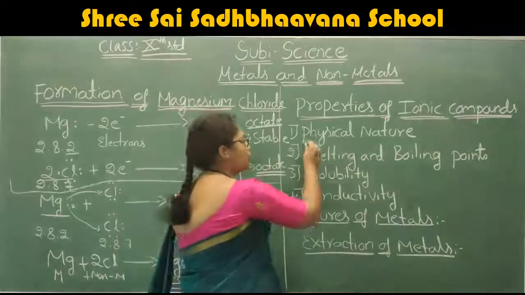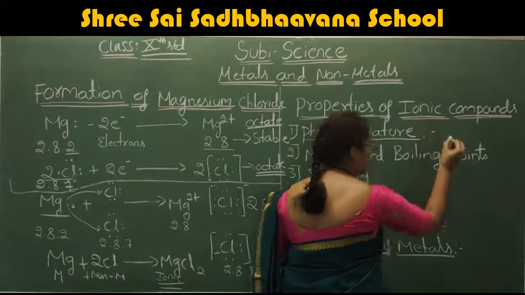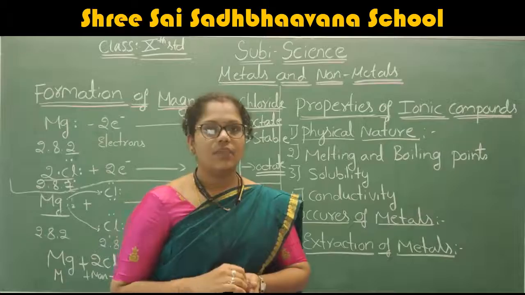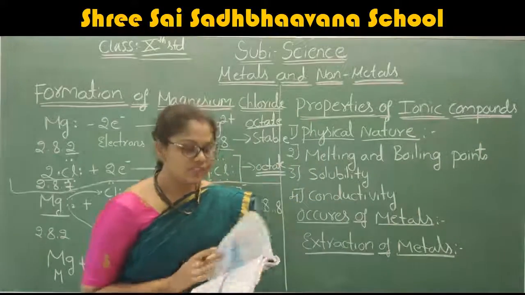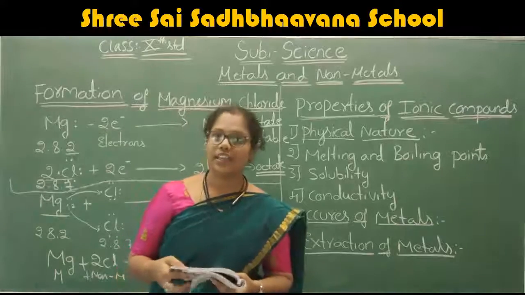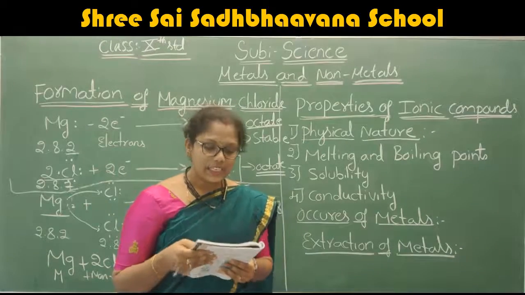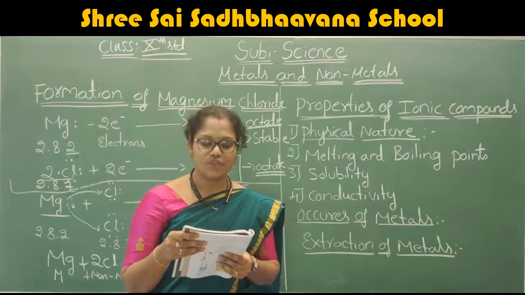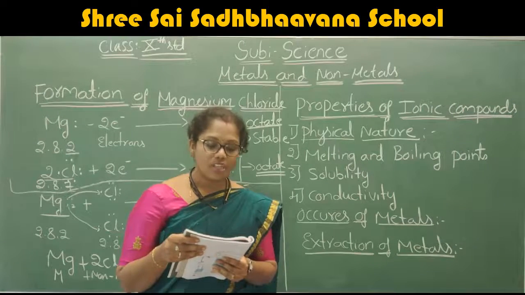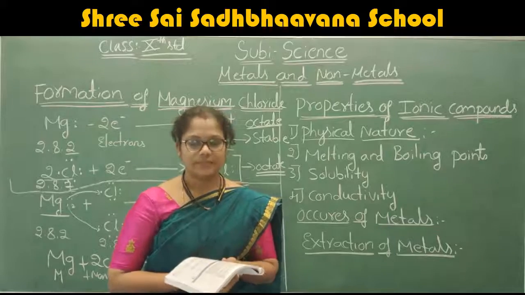The first one we are going to discuss is the physical nature of ionic compounds. What may be the physical nature of ionic compounds? Ionic compounds are solid and somewhat hard because of the strong force of attraction between the positive and negative ions.